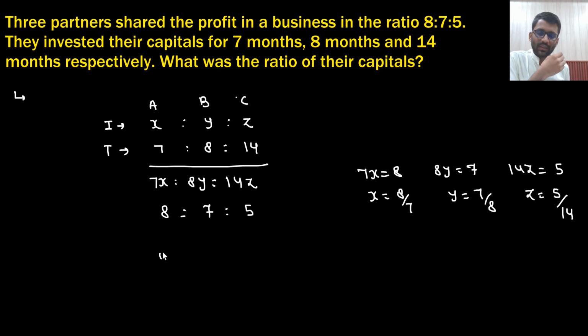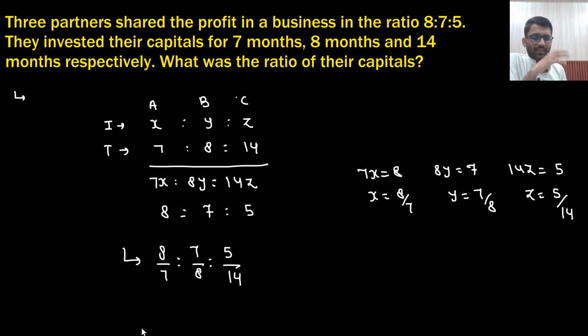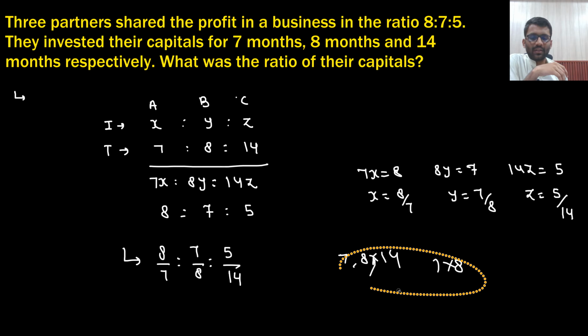So the ratio is 8 by 7, 7 by 8 and 5 by 14. But you have to write it in a better manner. This is your answer, but this is not the final answer. You have to take the LCM of 7, 8 and 14. 7 will come in this one only. 7 into 2, so 7 into 8, 56 is the LCM of 7, 8 and 14.